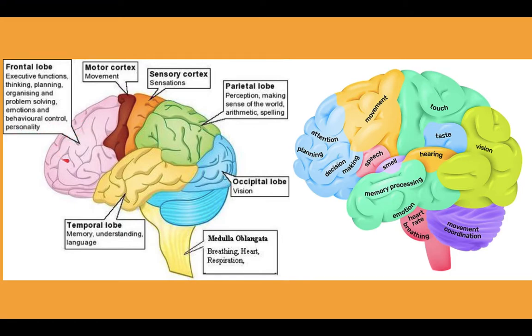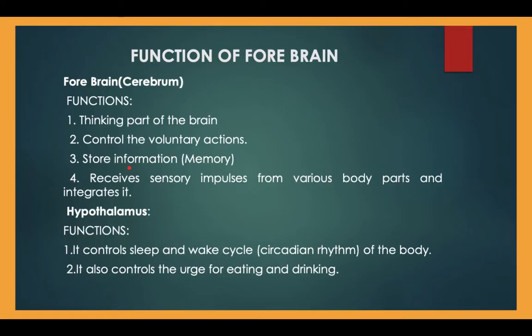That means this portion has most of the reception centers to control our different tasks related to intelligence. With that, you can understand the different functions of the brain.